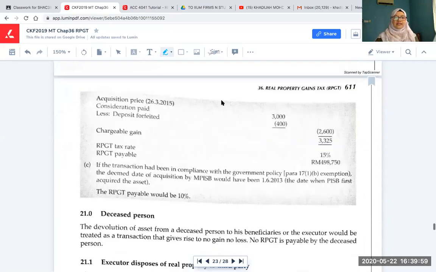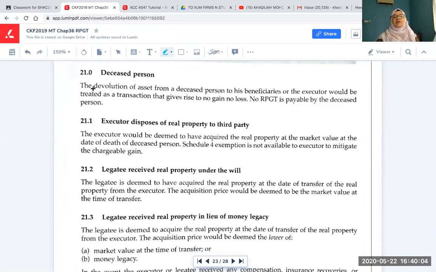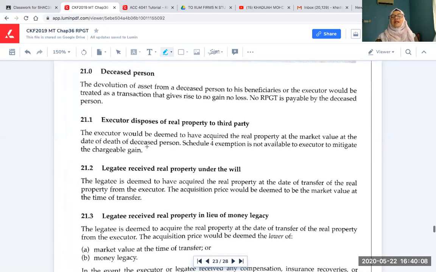Okay, and then this one is the example. And it happened that for question number 2 earlier, we have covered the deceased person, executor, and the legatee. So in other words, whenever it is a case of a deceased person, the AP of the beneficiary is actually the market value rather than AP plus PE. So that is different, right?